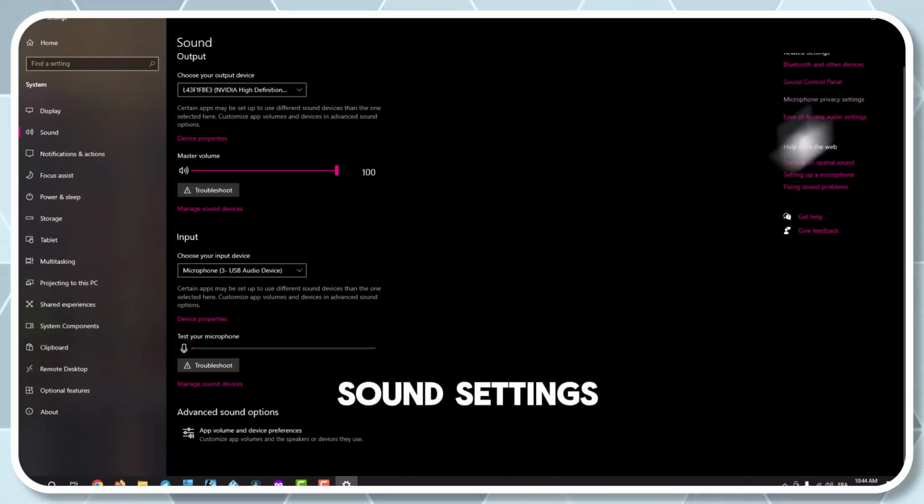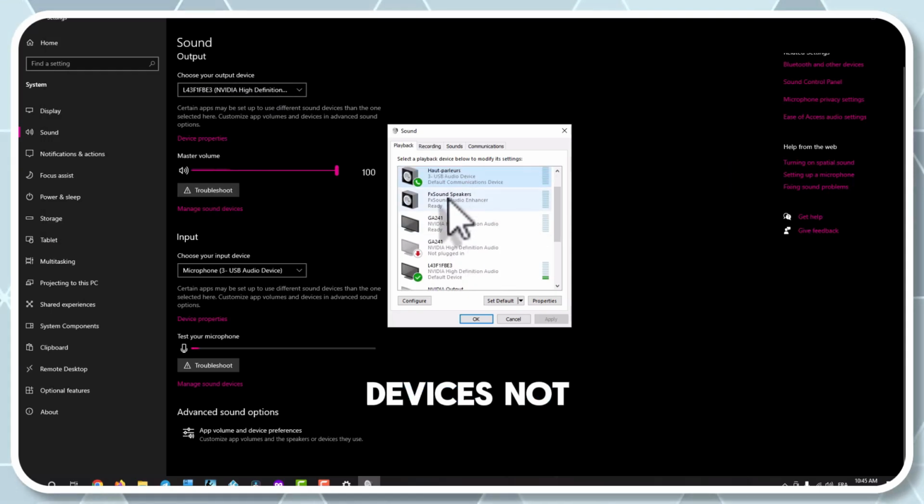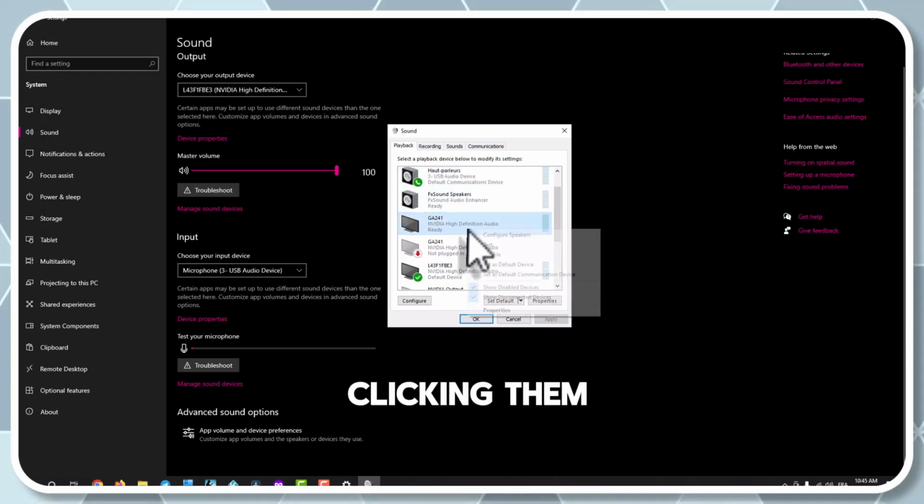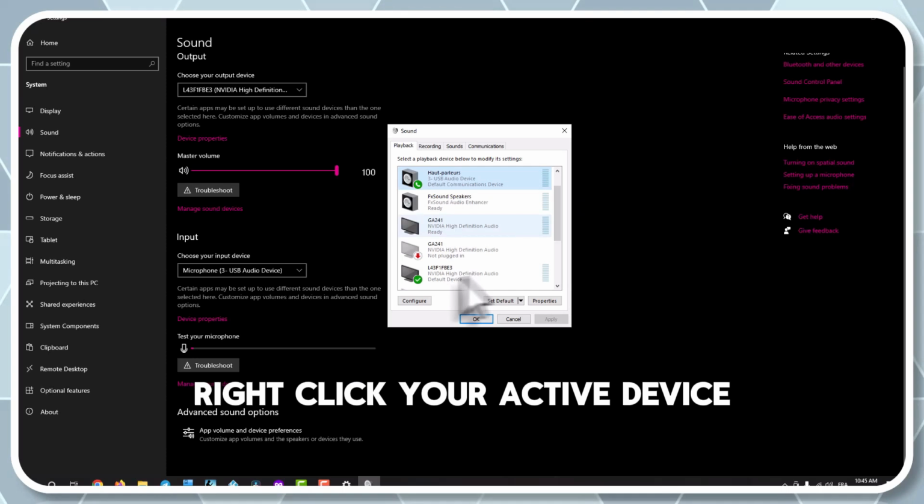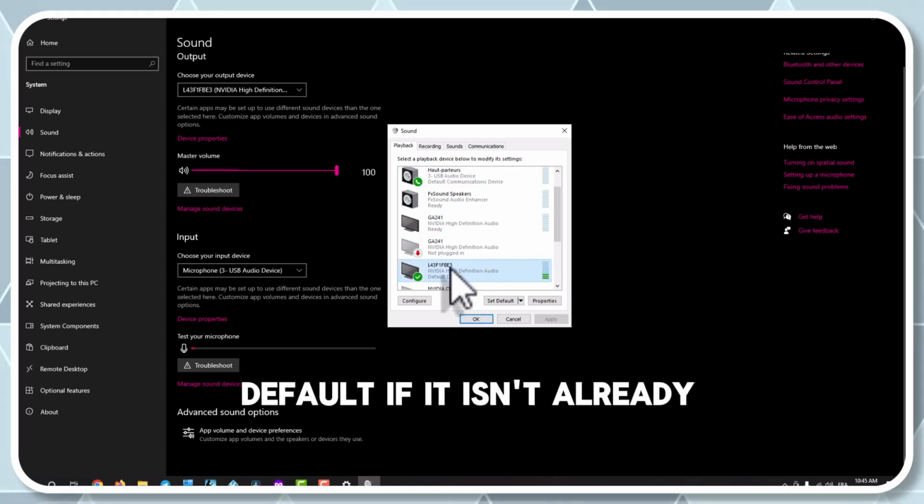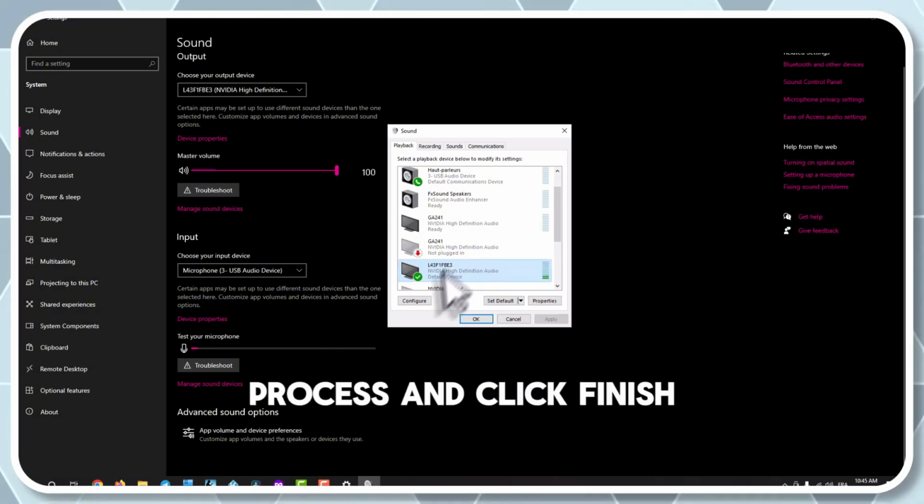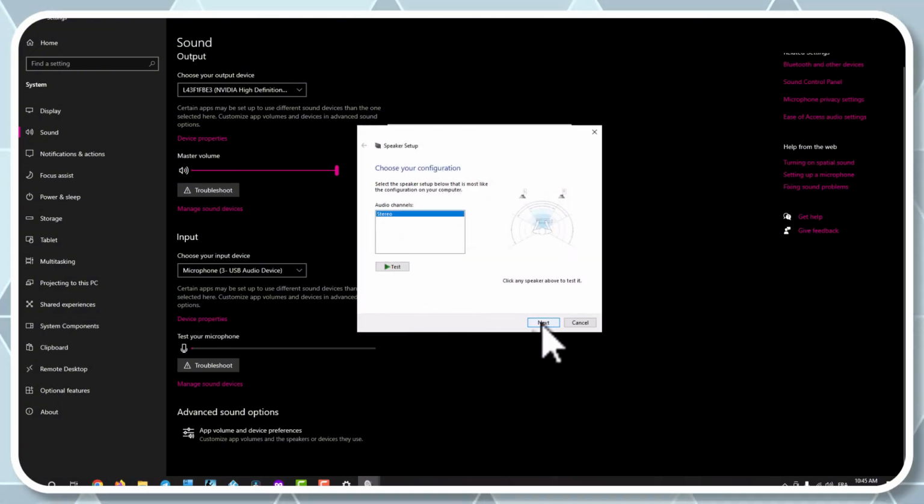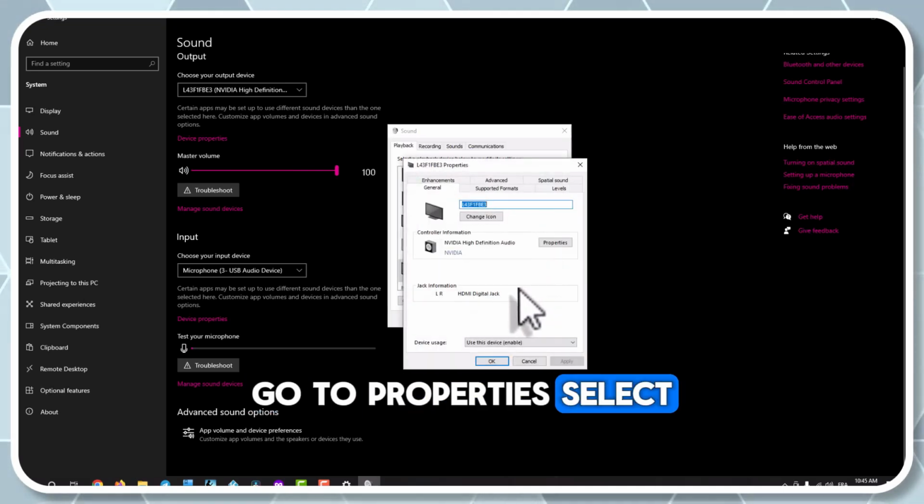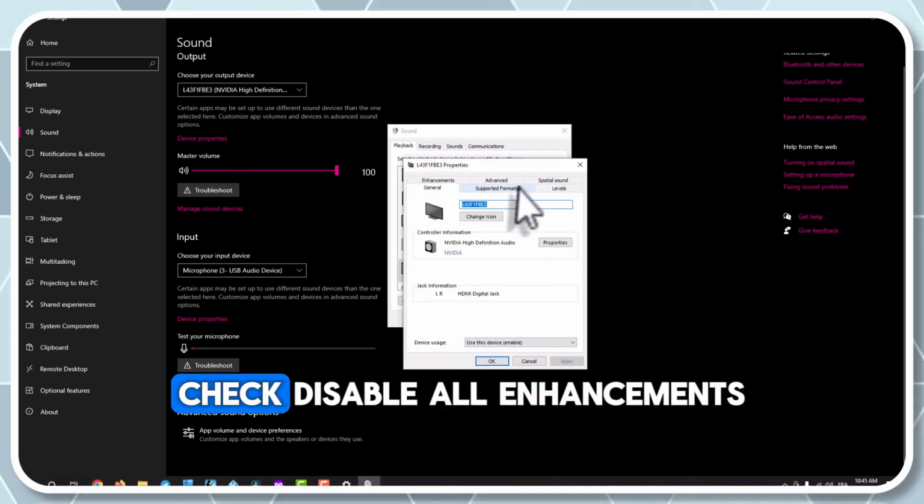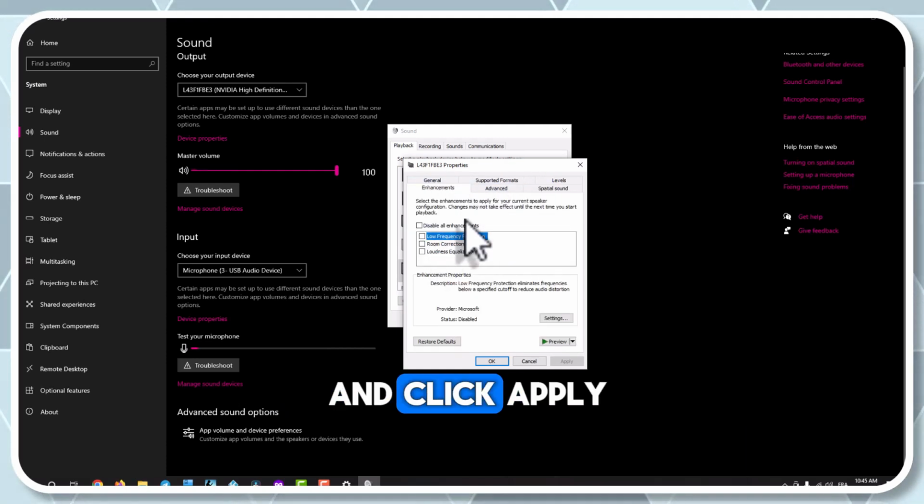Scroll down, click More Sound Settings, and disable any sound devices not in use by right-clicking them. Right-click your active device, set it as the default if it isn't already, and click Configure. Complete the setup process and click Finish. Go to Properties, select the Enhancements tab, check Disable All Enhancements, and click Apply.